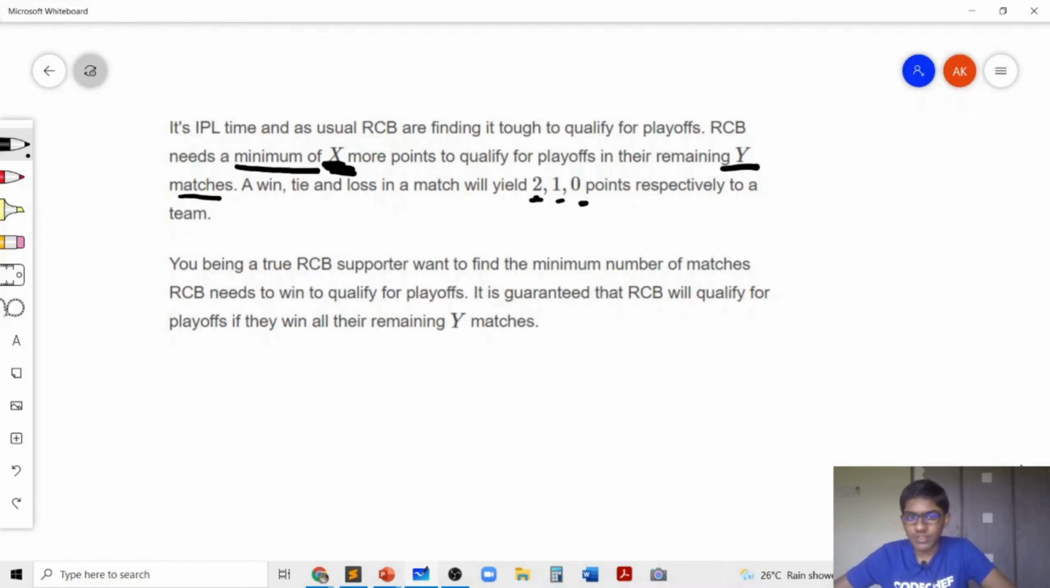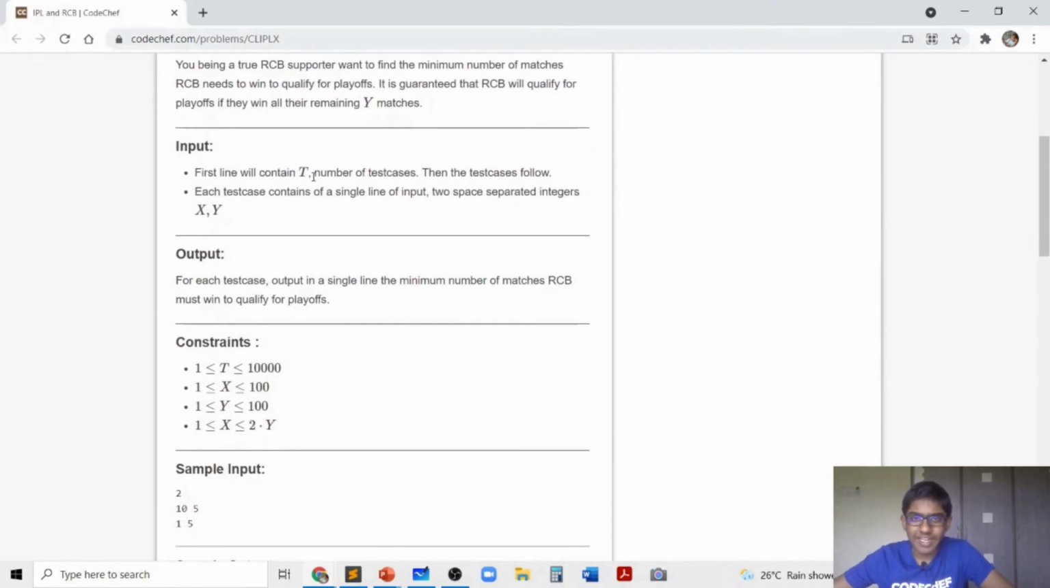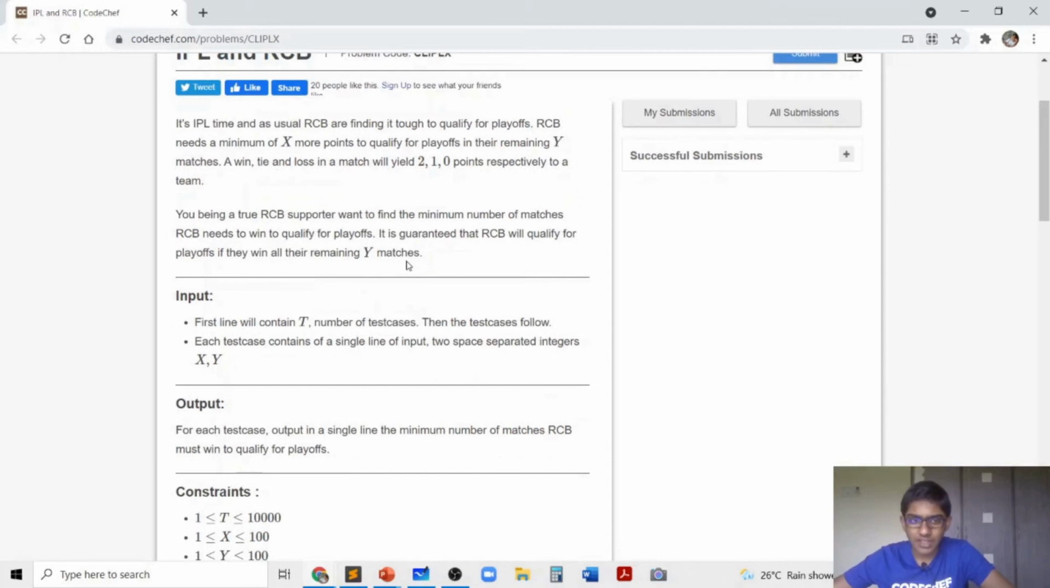What we need to do is find the minimum number of matches RCB must win in order to qualify for the playoffs, or in order to get at least X points. We need to find this answer for T independent test cases. In each test case, we are given two integers X and Y, and we need to find the minimum number of matches RCB must win if they have Y matches remaining and need at least X points. Also, we are guaranteed that RCB will qualify if they win all their remaining Y matches. So there will always be a valid answer.